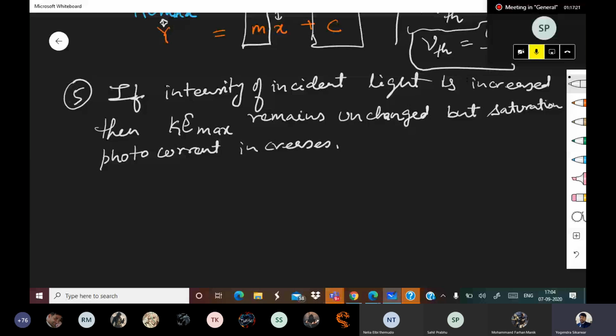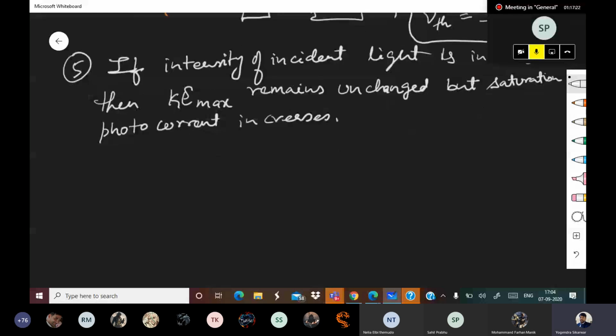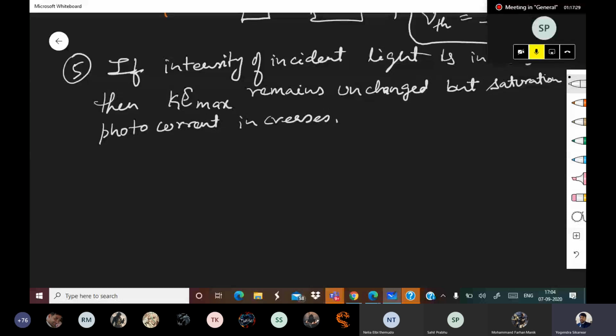Pay attention and try to understand the meaning of intensity being increased. Everyone please keep your mics on mute. Intensity is nothing but energy per unit area per unit time. So if intensity is increasing, energy per unit area per unit time is increasing, and that can increase only when the number of incident photons is increasing.